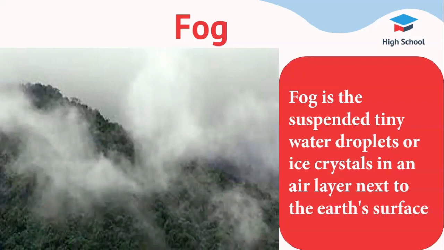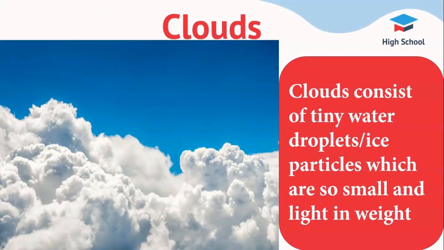Clouds. Clouds consist of tiny water droplets or ice particles which are so small and light in weight. Clouds are formed by microscopic drops of water or by small ice crystals. The size of the droplets generally ranges from a couple of microns to 100 microns. This is the limit beyond which cloud drops become raindrops.